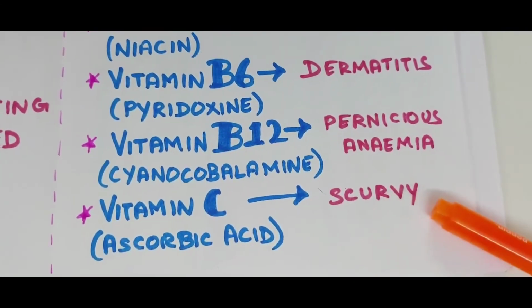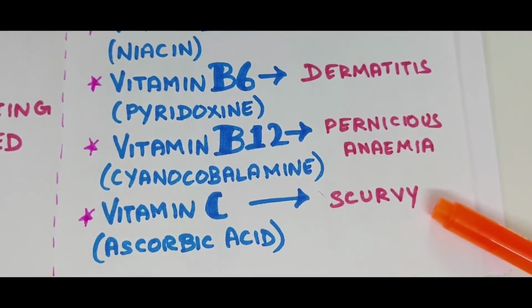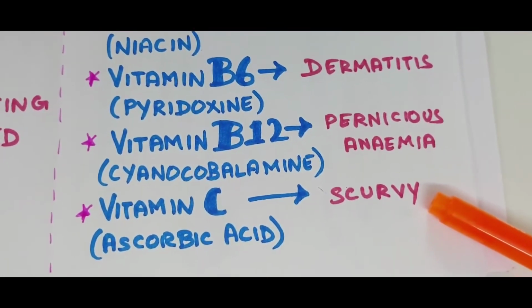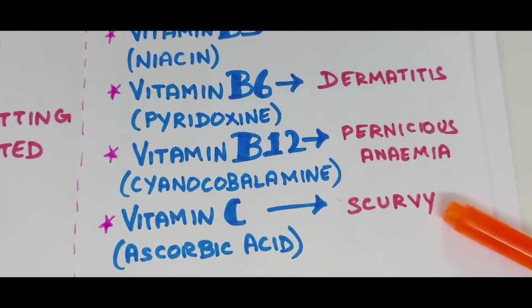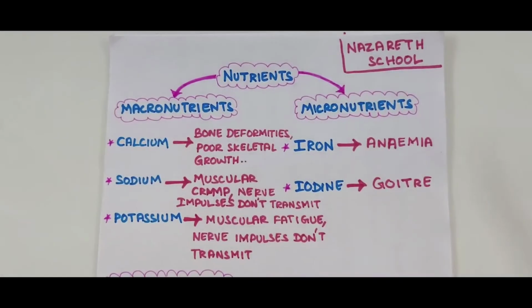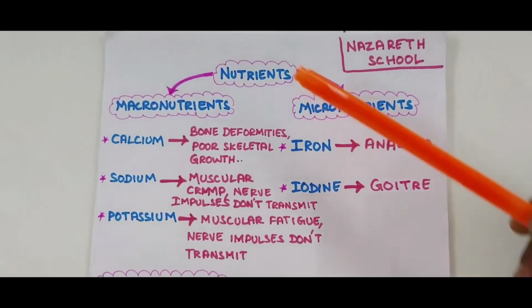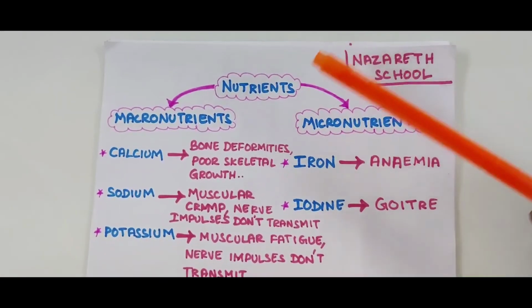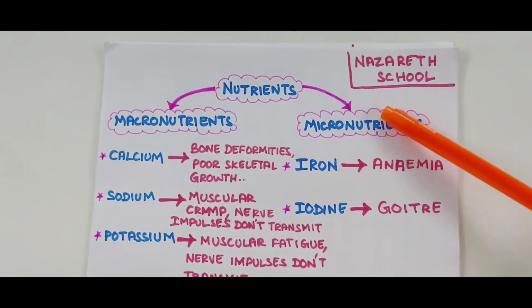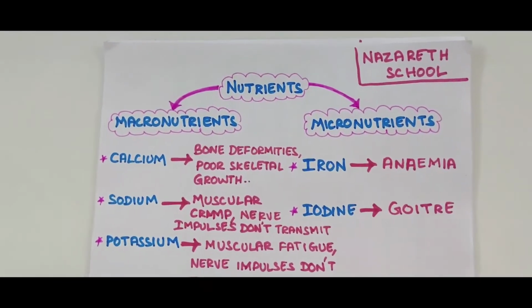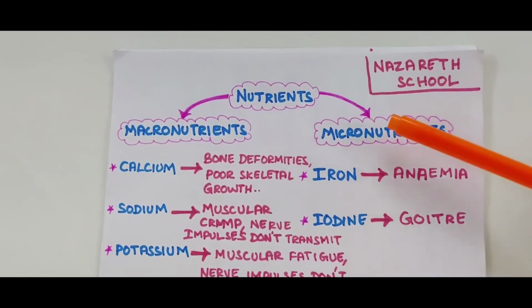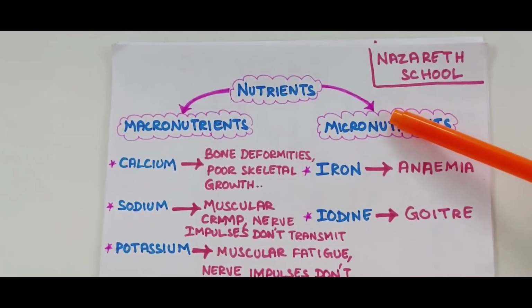Deficiency disease, scurvy: swollen and bleeding gums, delay in healing of wounds, teeth and bones malformed. The next topic is nutrients. Nutrients are categorized into macronutrients and micronutrients. Macronutrients are required in large amounts by our body, whereas micronutrients are required in small amounts.